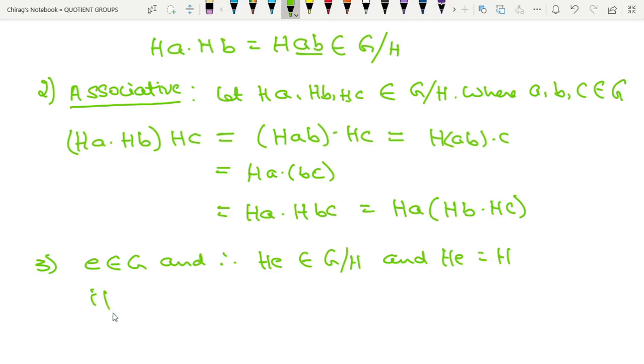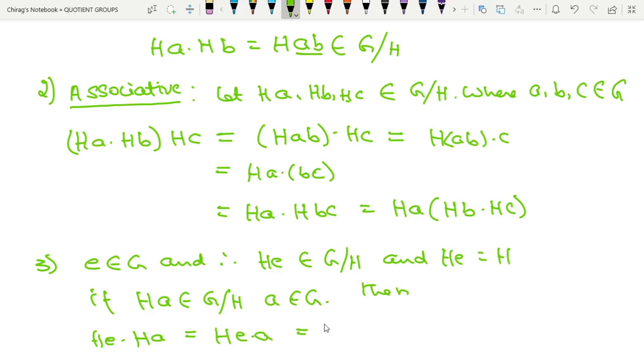Now if HA belongs to G by H for some A belongs to G, then HE into HA will be equal to HE into A, and in G, E into A is nothing but A, so HA.